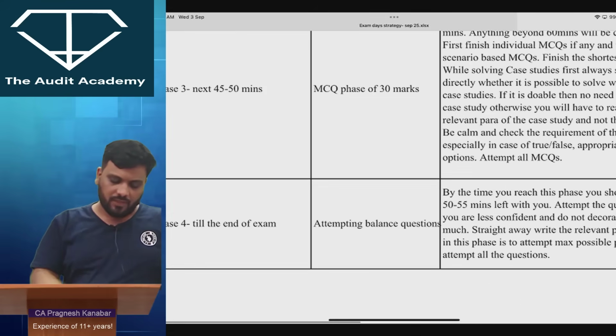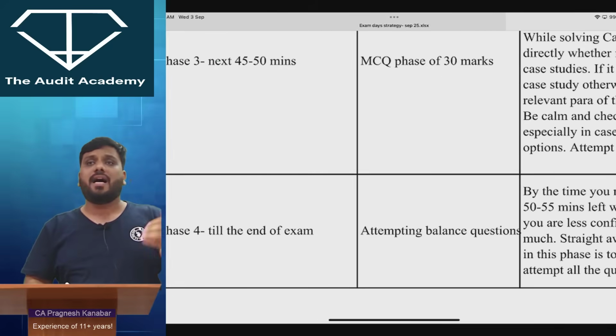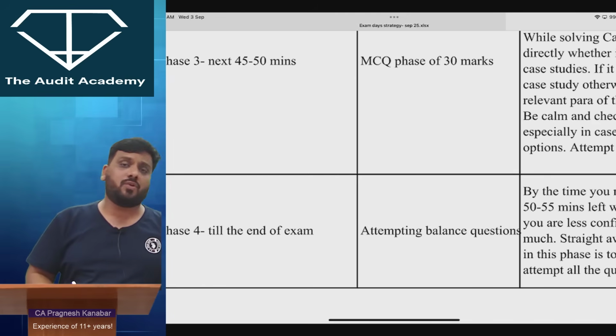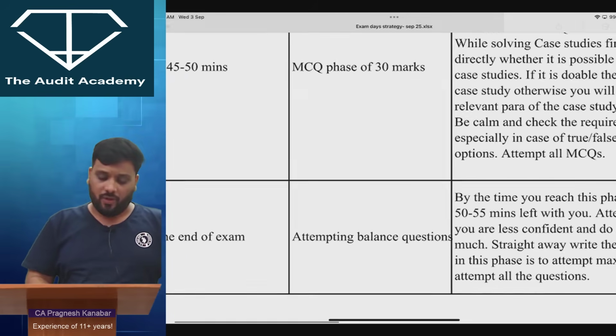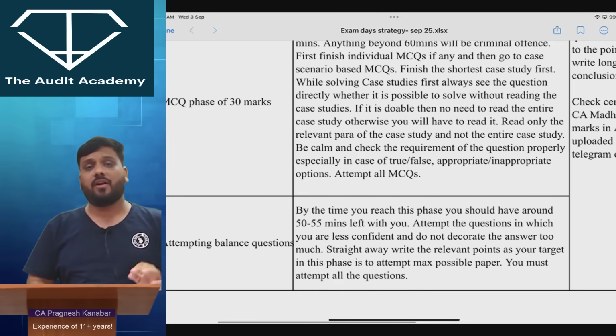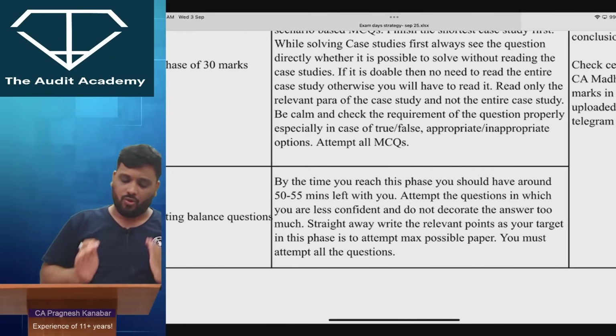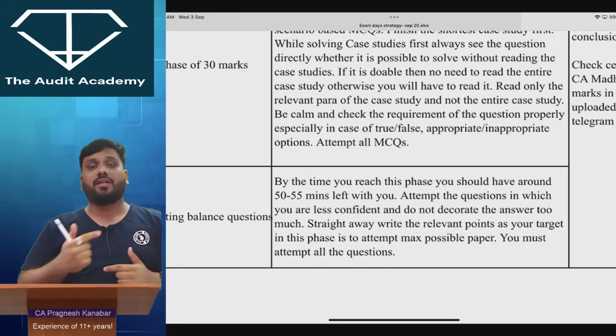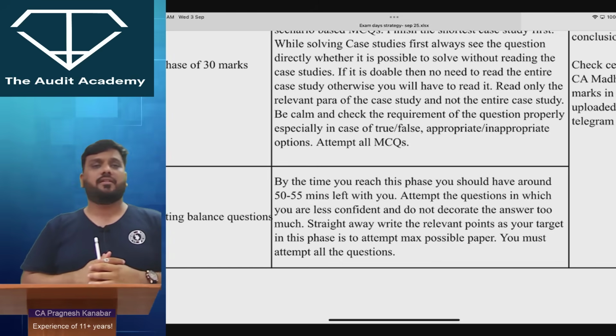Now phase 4 will be the last 50 minutes or so, till the end of your exam. You will attempt the balance of the questions. You will try your level best to attempt maximum questions. I repeat, try your level best to attempt maximum questions. You should not get stuck with one particular question. Your focus here will be more on the quantity side rather than the quality side.